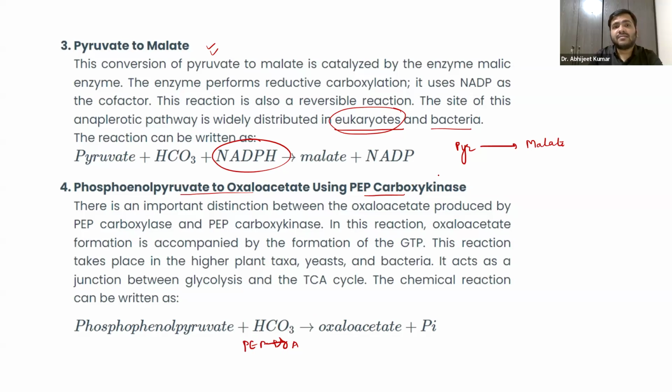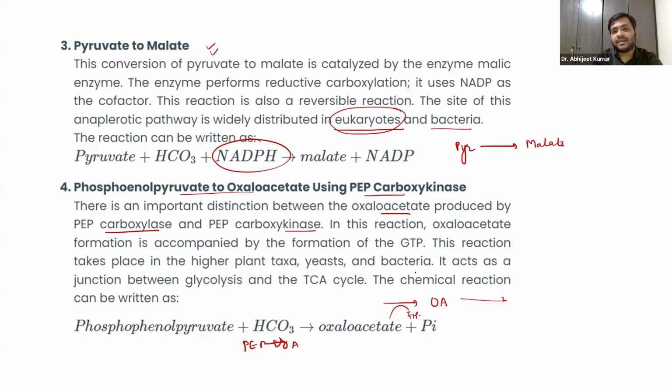Now you have to learn the difference, guys. There is an important distinction between the oxaloacetate produced by PEP carboxylase that we have just discussed, and PEP carboxykinase. What happens in this reaction is that the oxaloacetate formation is accompanied by the formation of GTP.